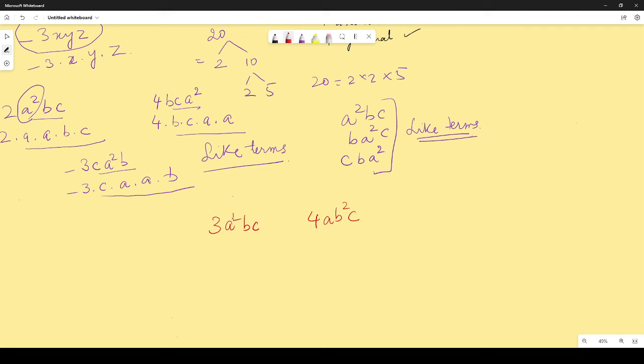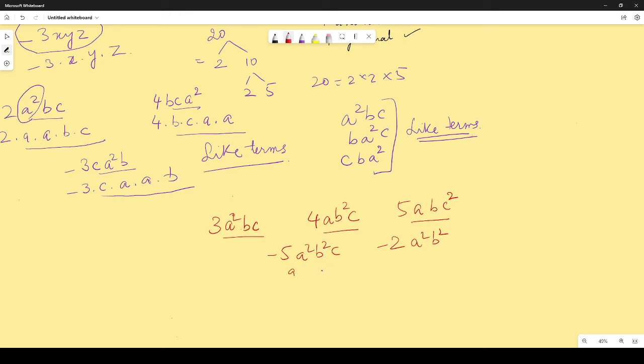Let's see what I'm writing over here: 3a square bc, 4ab square, 5ab square. So you see, all these are unlike terms. Why? Because in this there are two a's, here there are two b's, here there are two c's. Even if you have something like minus 5a square b square c and minus 2a square b square, still they will be unlike terms. Why? Because इसके factors क्या हैं? a into b into b into c.